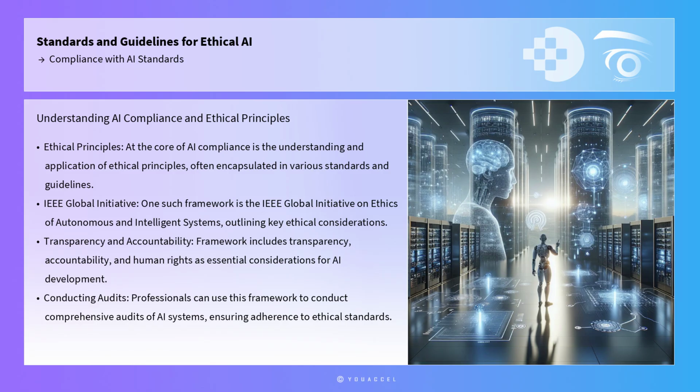One such framework is the IEEE Global Initiative on Ethics of Autonomous and Intelligent Systems, which outlines key ethical considerations for AI development, including transparency, accountability, and human rights. Professionals can utilize this framework to assess and align their AI projects with ethical standards by conducting comprehensive audits of AI systems, ensuring that they adhere to these principles.